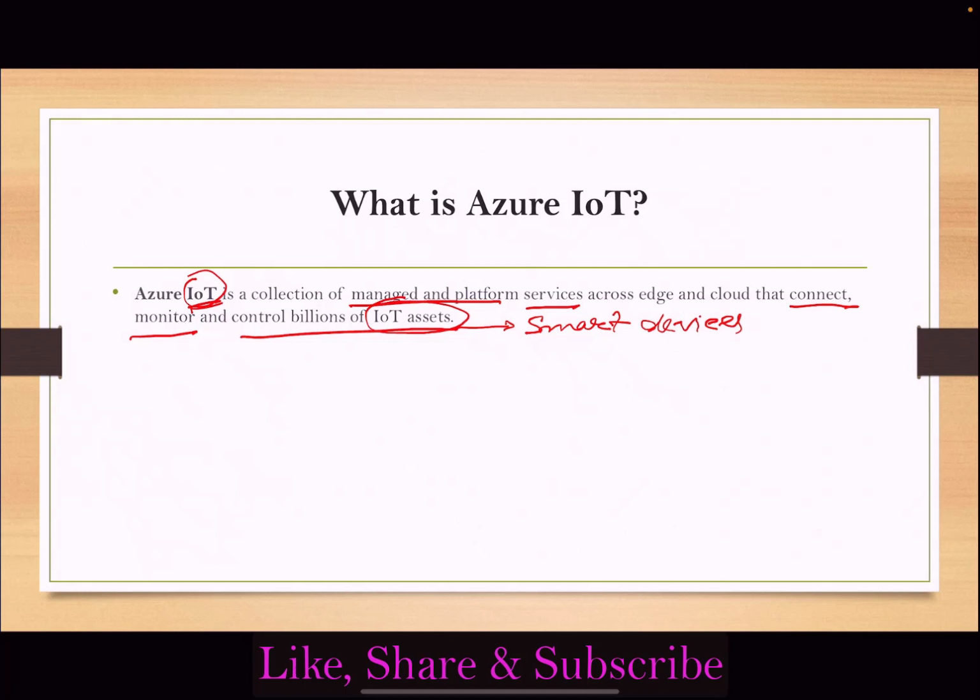Azure IoT includes security and operating systems for the devices and the equipment, along with data and analytics that help our business build, deploy, or manage IoT applications. So this is what we have here about Azure IoT.